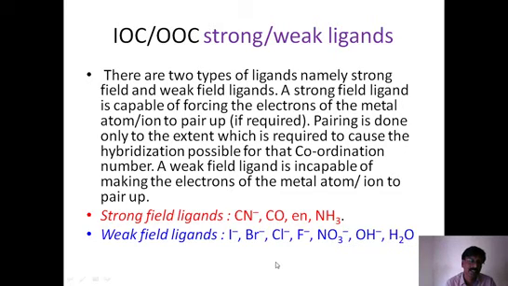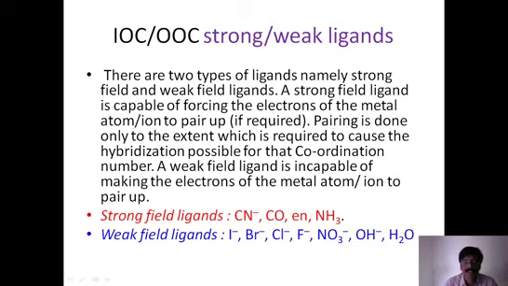Even if 5 single electrons are present in the 3d, they remain as 5 only. They don't pair up because the ligand is weak. These weak ligands are all halides: I minus, Br minus, chloro, bromo, iodo, fluoro. Similarly, nitrato, nitro, not nitrito, hydroxo, aqua. H2O is a neutral ligand which is also weak in nature.